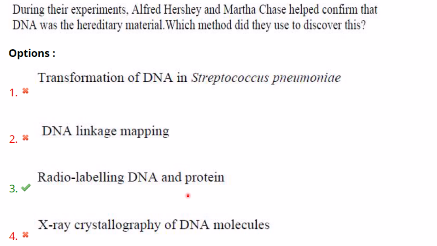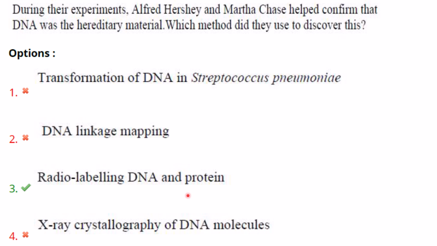That is correct, because they labeled the DNA of bacteriophage with radioactive phosphorus and the protein of bacteriophage with radioactive sulfur. Then they allowed the bacteriophages to infect E. coli and found that radioactive phosphorus was transferred to the bacteria, whereas the protein coat remained on the outside.